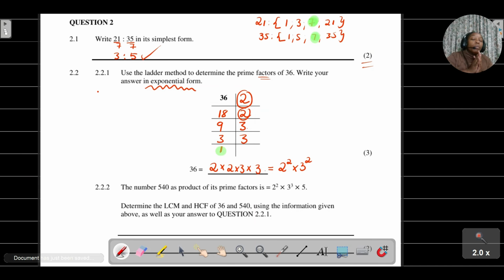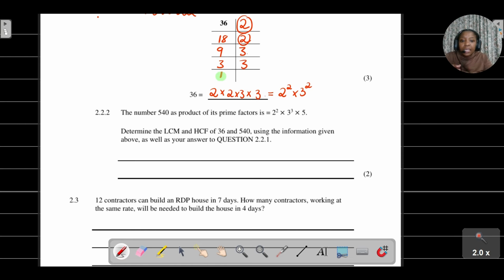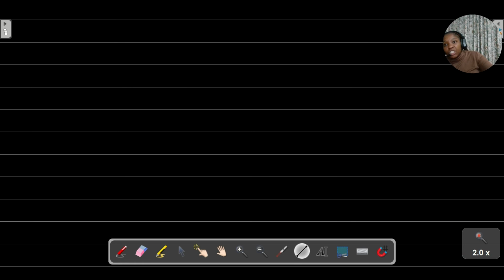Now, question 2.2.2 says the number 540 as a product of its prime factors is 2 to the power of 2 times 3 to the power of 3 times 5. Now they say determine the lowest common multiple and highest common factor of 36 and 540 using the information given above. Very, very important question that I'm going to do here at the bottom.